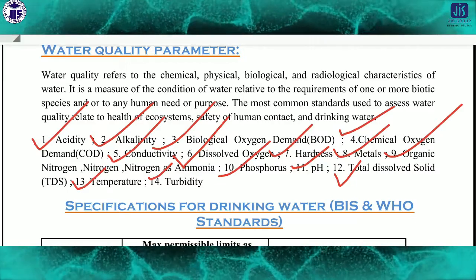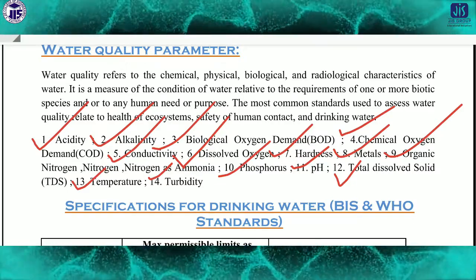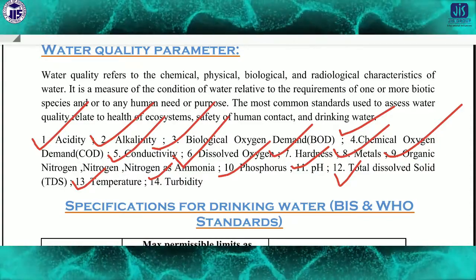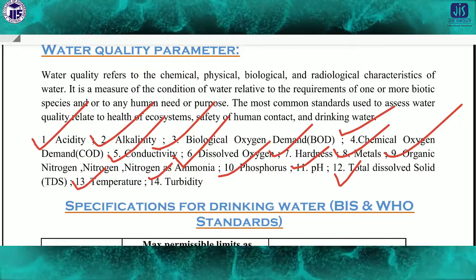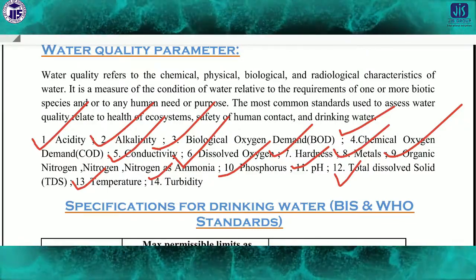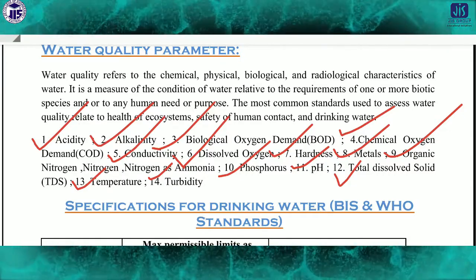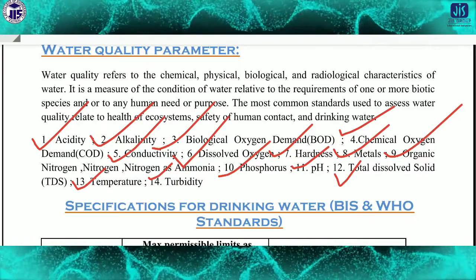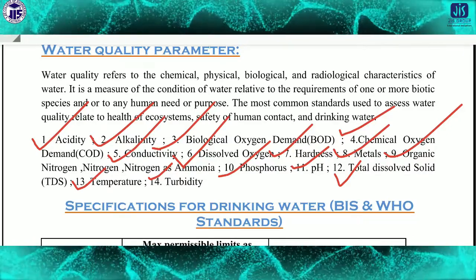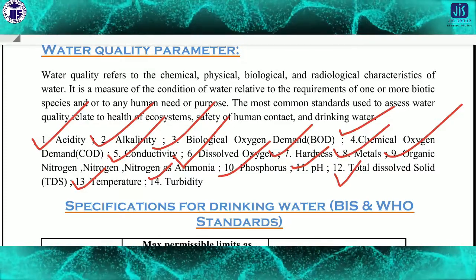So there are 14 types of water quality parameters. There are different purposes for which we use water, and depending on our purpose, we check the water quality. It is not required that in each and every case we check all the parameters. Depending on the purpose for which we are using the water, we have to check the relevant water quality parameters.